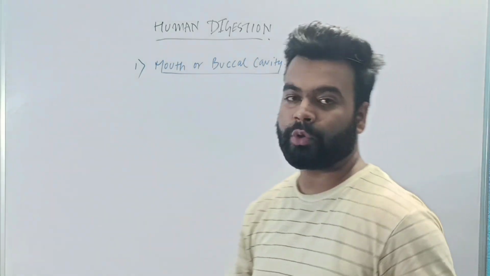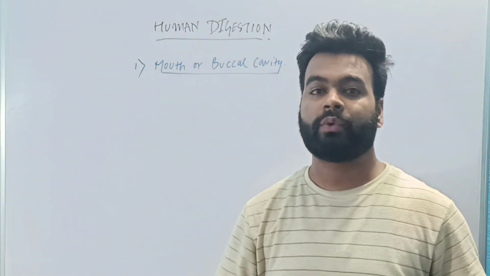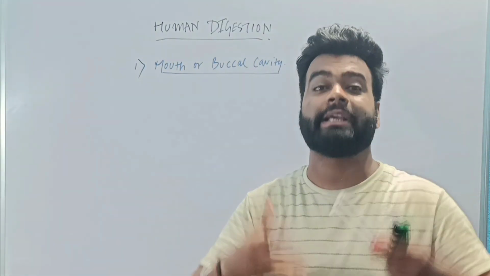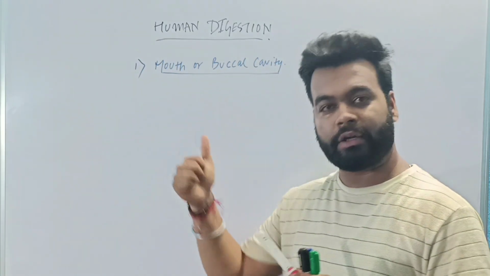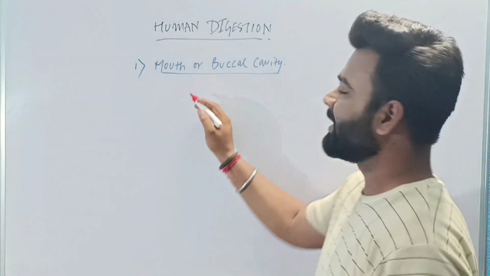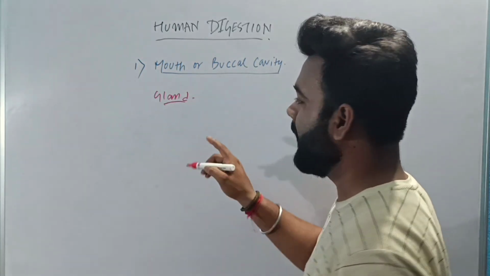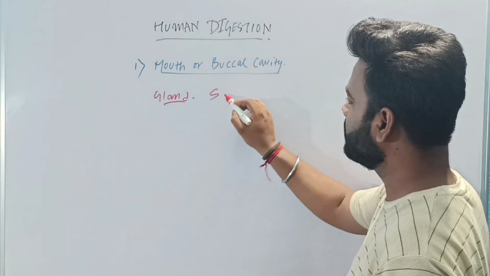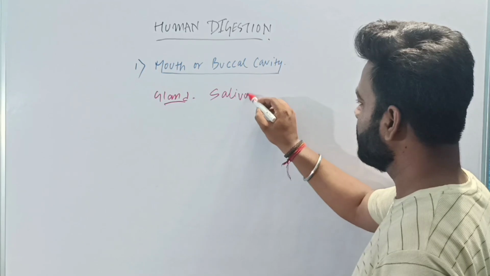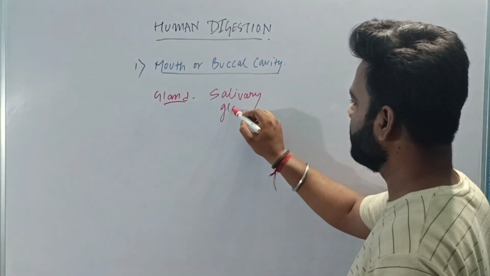So when the digestion starts in the mouth, what will happen? What are the things which are present in the mouth? In the mouth, there is a gland which is called the salivary gland.